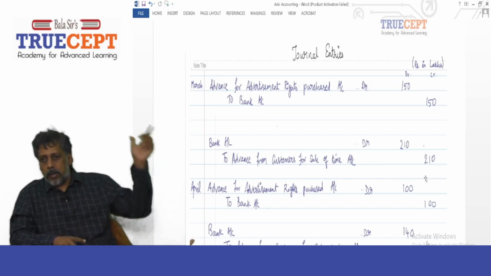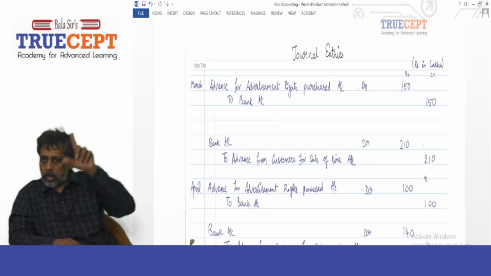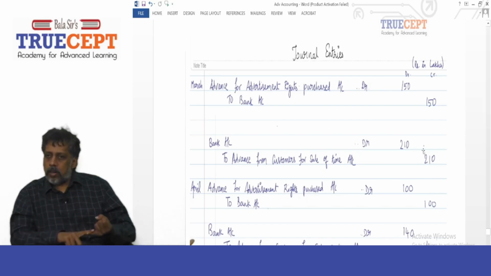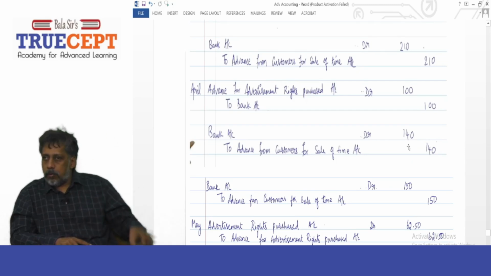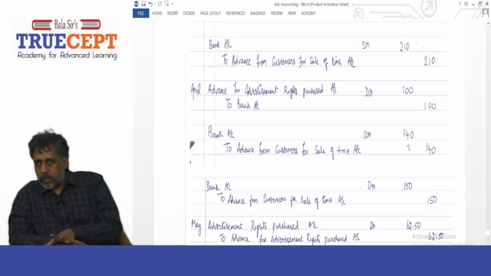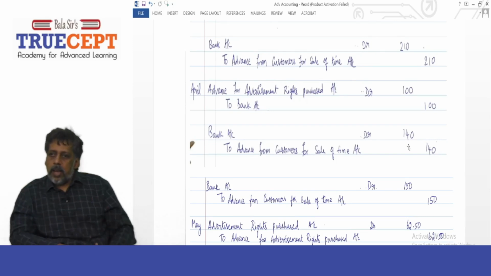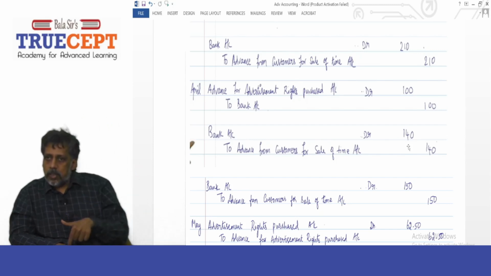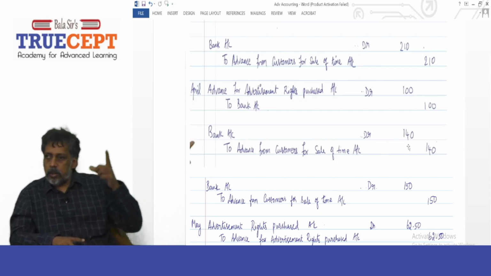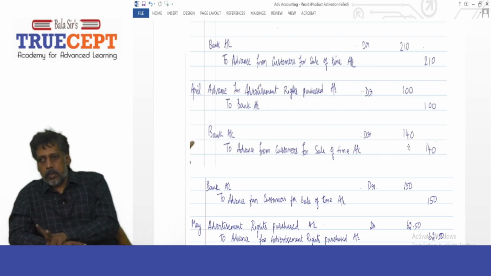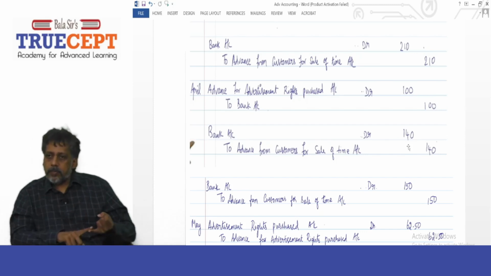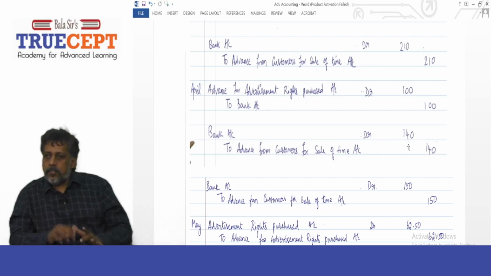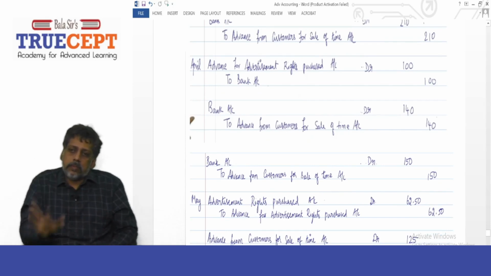And then for the month of April, there are 3 entries. One entry for the 100 lakh that you're going to pay me, the channel. So it is again advance to suppliers, or advance for purchase of advertisement rights, to bank account 100 lakh. And then you want to pass 2 more entries. Remember, of 350 lakh, 210 lakh you collected in March, and 140 lakh balance in April. And also the balance 30% time you sold for 150 lakh. 2 entries: bank account debit to advance from customer for sale of time 140 lakh, and another bank account debit to advance from customer for sale of time 150 lakh.